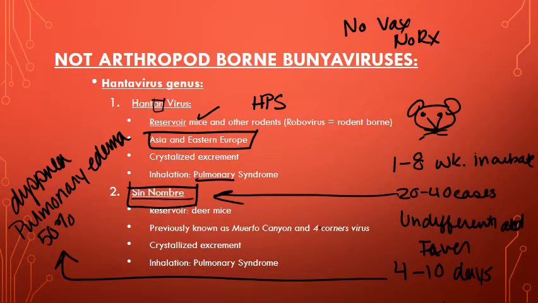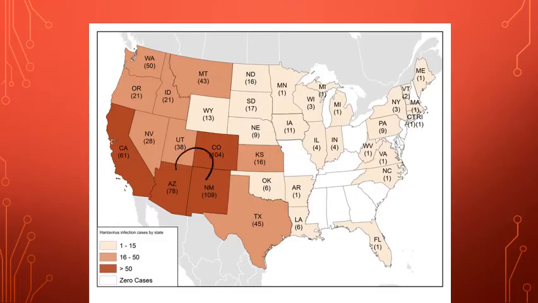This Sin Nombre virus, the way it got its name, so if you speak Spanish, sin nombre basically means without name. Originally, this virus was known as the Four Corners virus. It's named after the area of the United States where 4 states actually meet. And if you happen to stand in all 4 corners, you can be in 4 states at once. So that's kind of neat. But when they named it the Four Corners virus, the tourism board was like, you can't name it that. People will stop coming to us, and we're an important U.S. landmark. You can't do that.